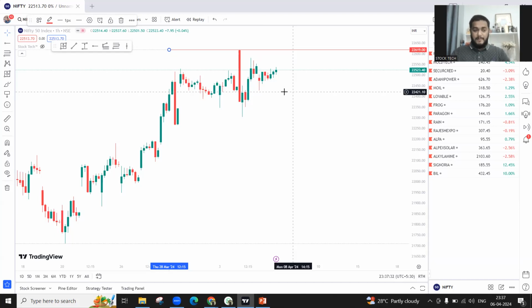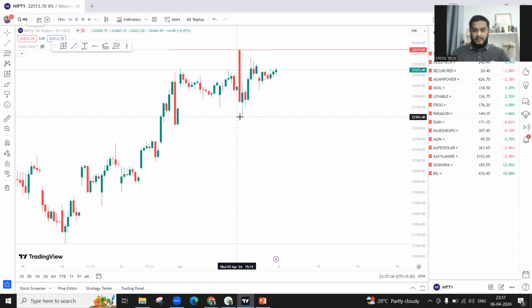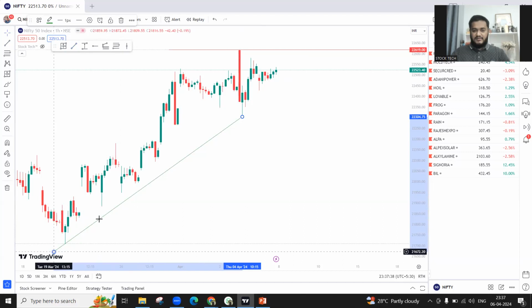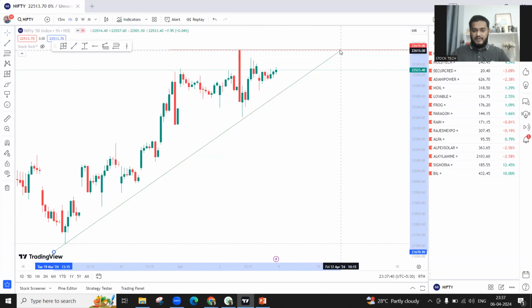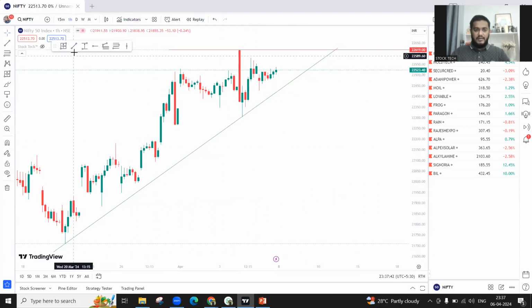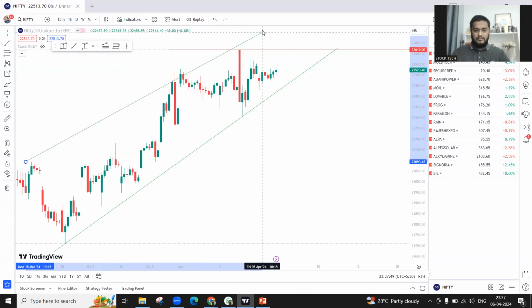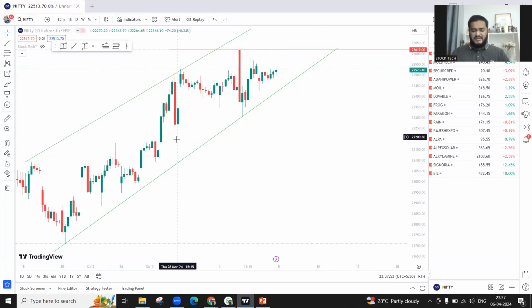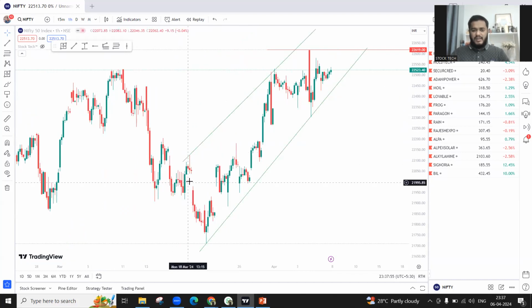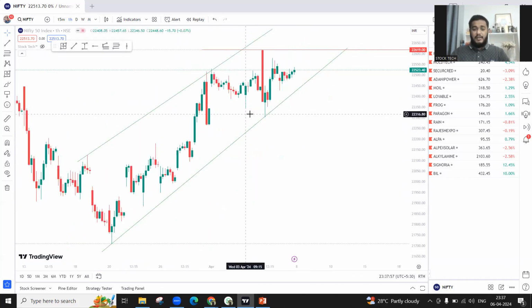Right now, if I draw the levels clearly, here you can see this is a support line, which is acting as a support line for intraday trading, and this is the resistance line, which has been acting like this. So you can see it is an uptrend channel. It was a down leg over here, now it is going in an uptrend.